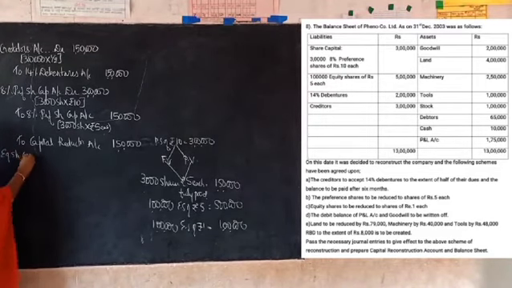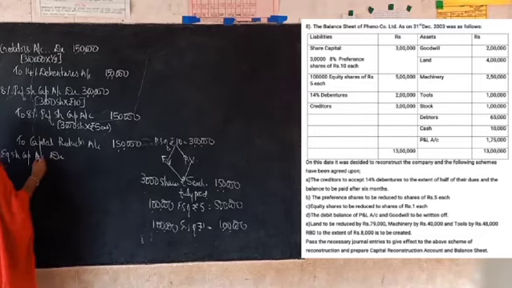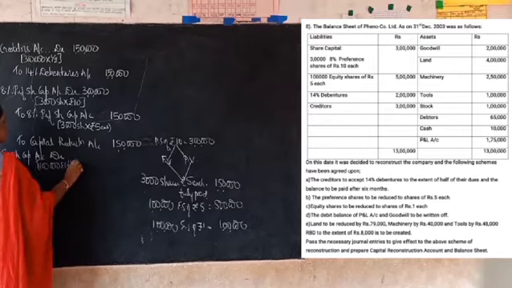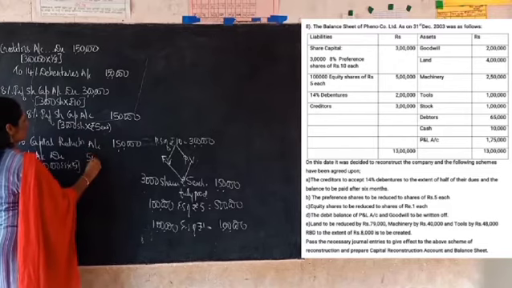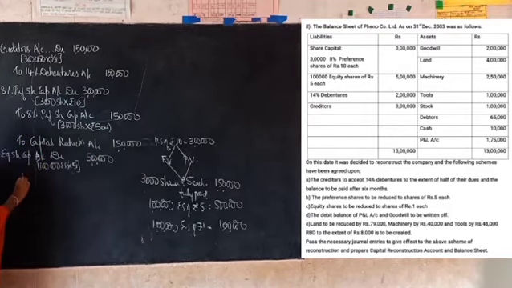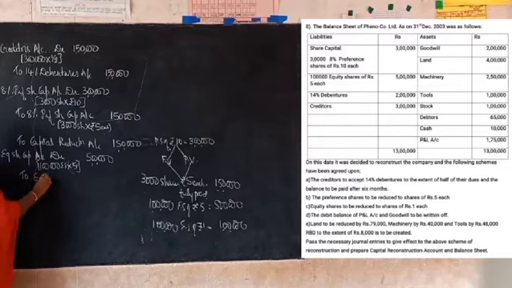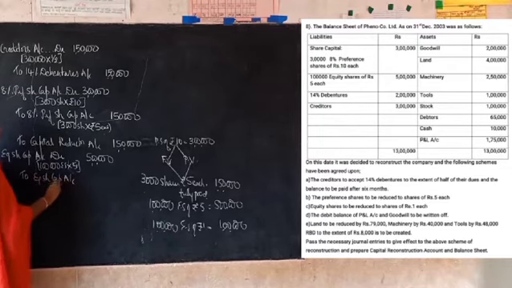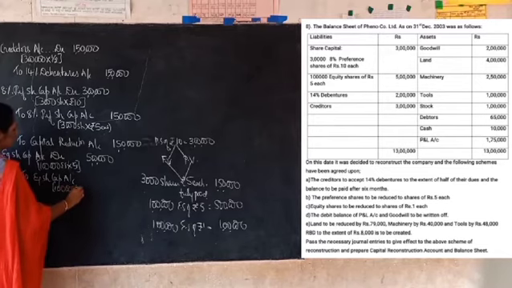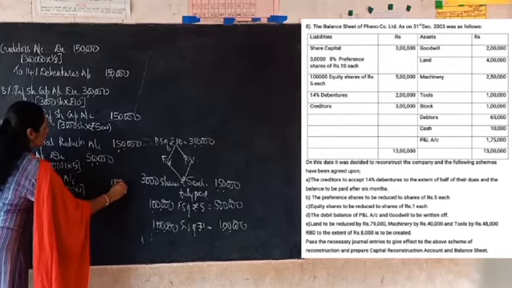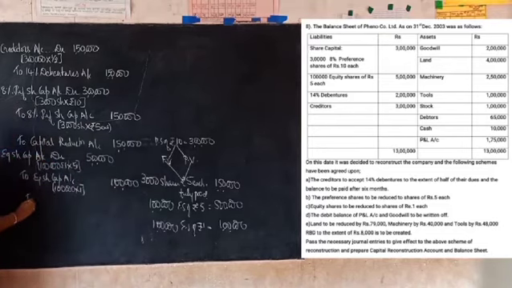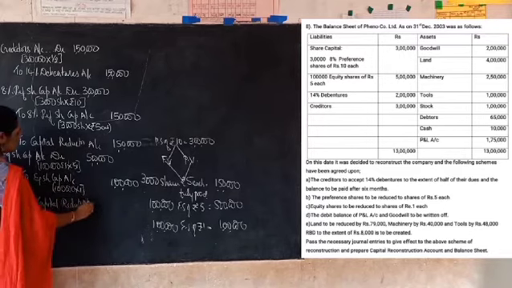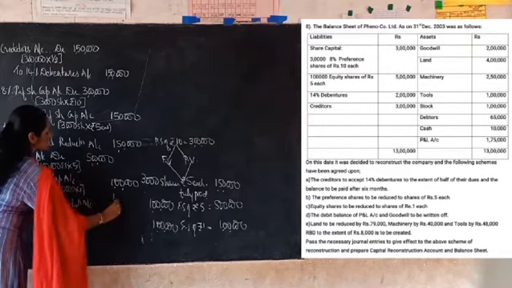Equity share capital account, debit. So here you are cancelling the old capital, 1 lakh equity shares of rupees 5 each, which comes to 5 lakh rupees. Then you are giving credit to the new capital, to equity share capital account, that is 1 lakh shares of rupee 1 each, which comes to 1 lakh rupees. Then the remaining balance should be transferred to capital reduction account. That is the remaining balance here, 5 lakh minus 1 lakh is 4 lakh.